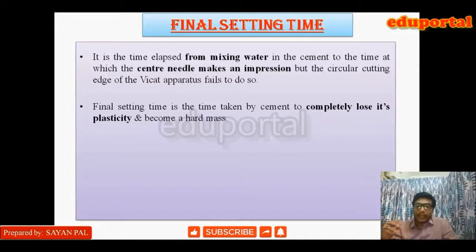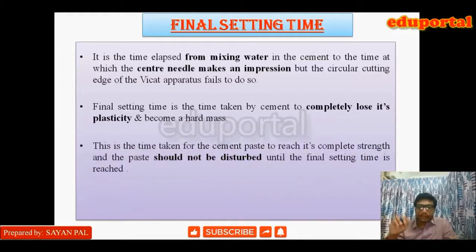Now, the physical interpretation. Final setting time is the time taken by the cement for completely losing its plasticity and becoming a hard mass. At initial setting time, cement starts losing its plasticity, and at final setting time, cement completely loses its plasticity property and becomes a hard mass. This is the time taken for the cement paste to reach its complete strength, and the paste should not be disturbed until the final setting time is reached.